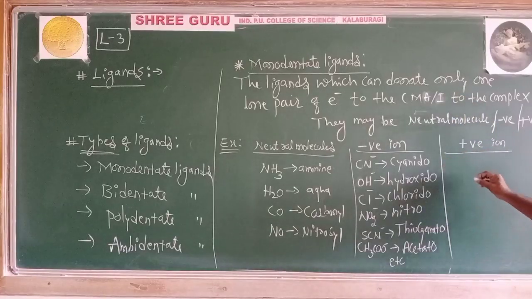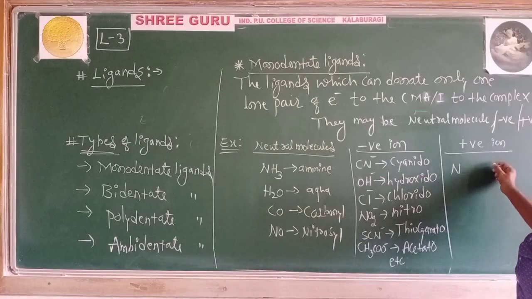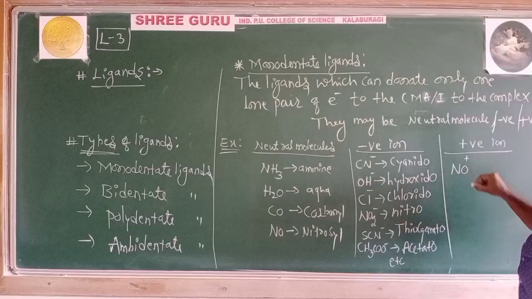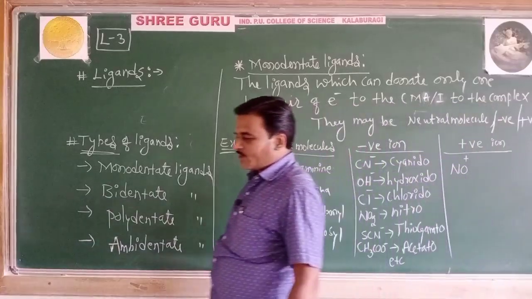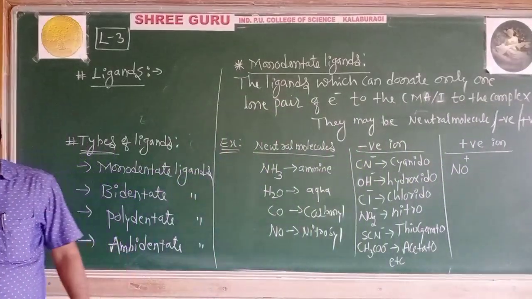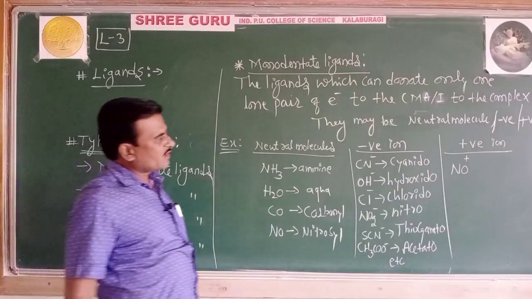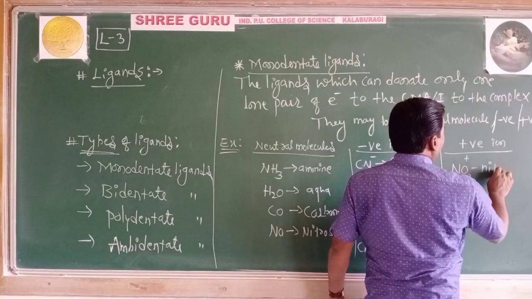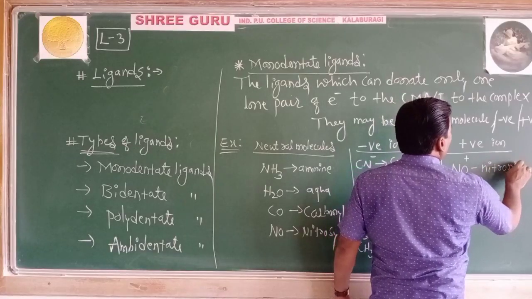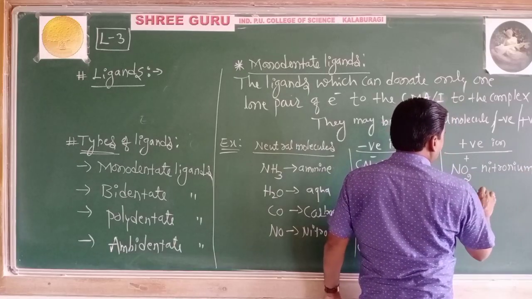The first one is NO plus, the nitrosonium. NO2 plus is nitronium. NO plus is nitrosonium.